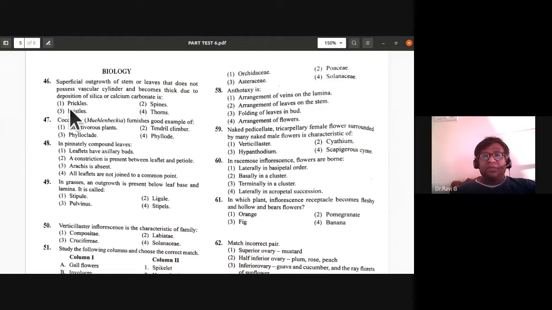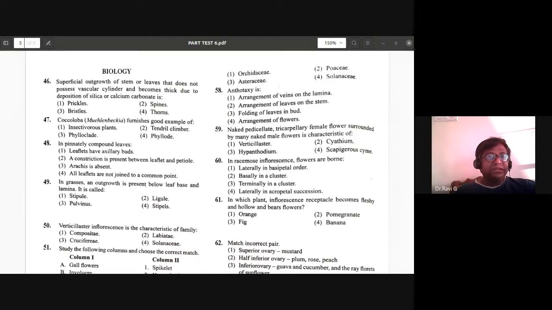See, the 46th, the answer is prickles, which is the correct answer. Thorns have the vascular supply. Prickles don't have this vascular supply. So there is a deposition of silica or calcium carbonate. It is an outgrowth of stem or leaves, which does not have the vascular cylinder. So prickles are the right answer for it.